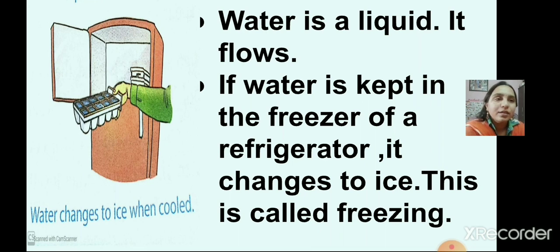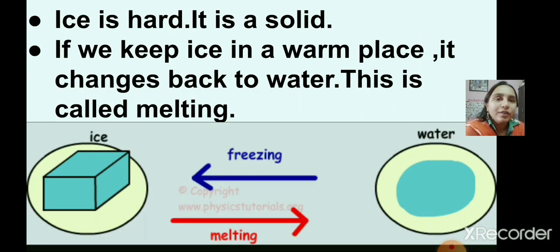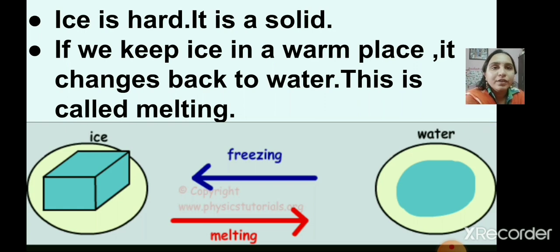Now we will see what will happen if we keep ice in a warm place. Yes, it again changes back to water, and this process is called the melting process. Okay, ice is hard and it is called a solid. Okay, ice changes back to water on melting, and water changes to ice on freezing.